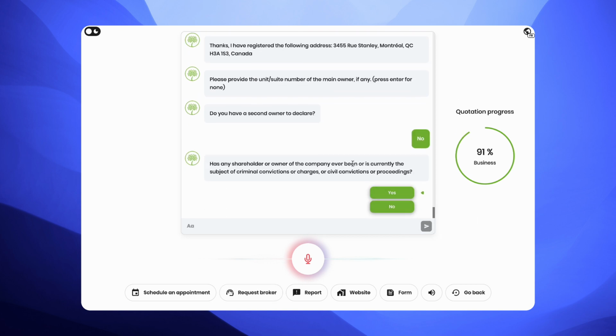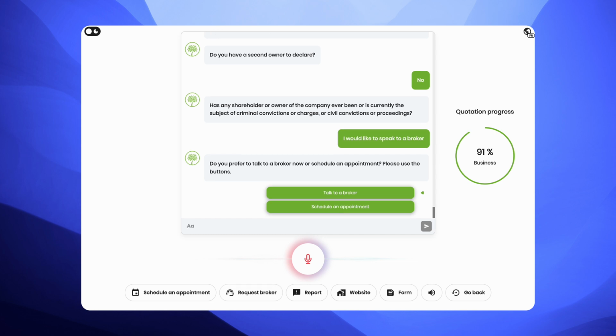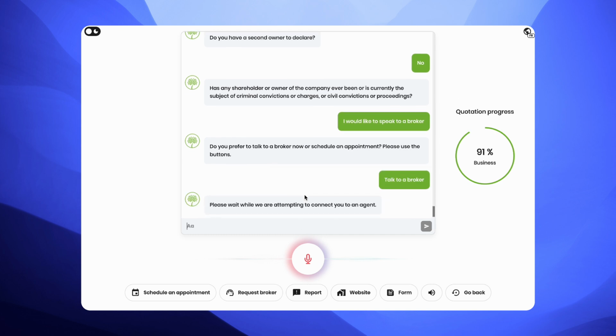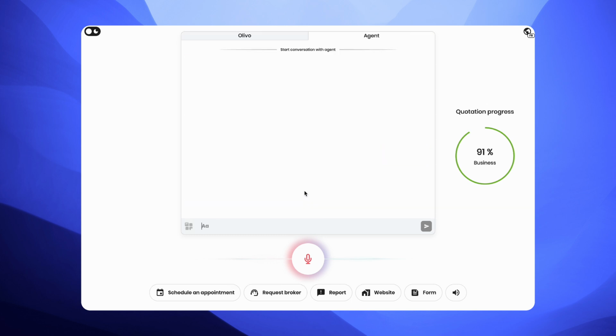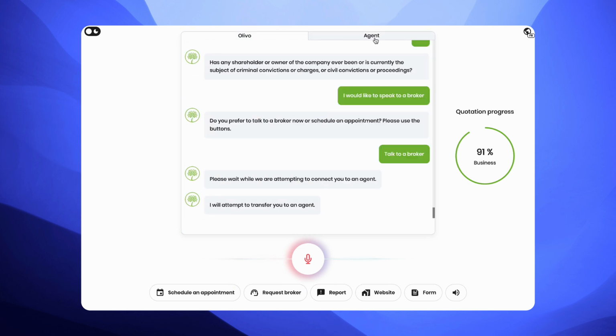Clients can also connect with your employees to get help filling out their forms or obtain advice. Request a broker by clicking on the button in the toolbar or asking the bot directly. When connected, two tabs will appear in the client's chat window. One side is their conversation history with Olivo. The other is their chat with the live agent.